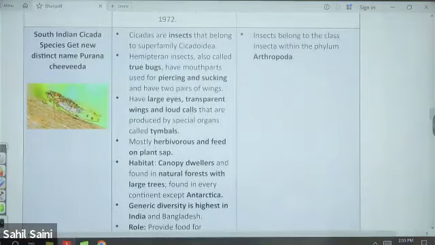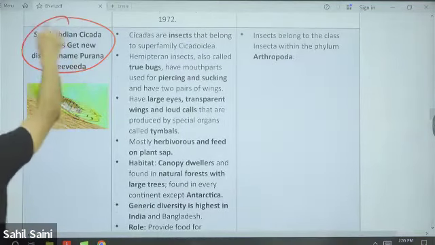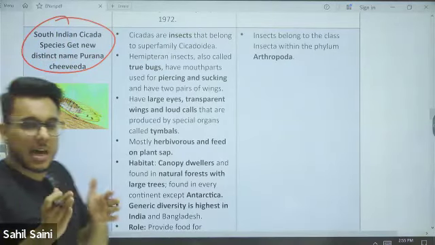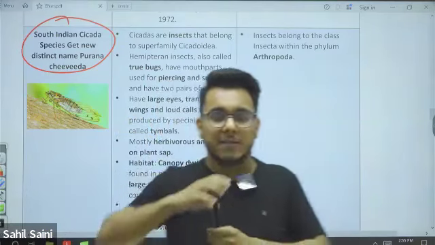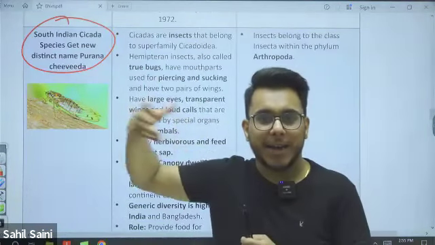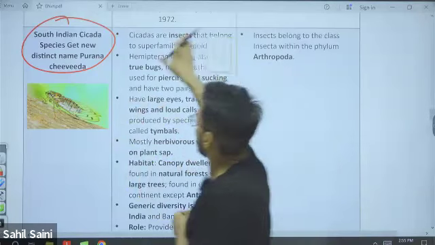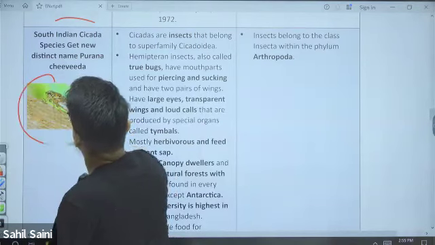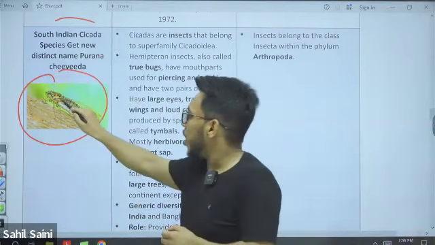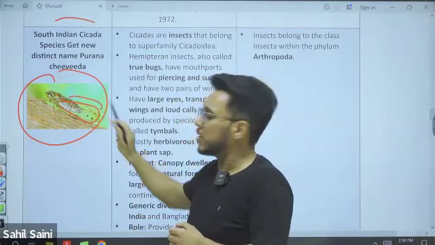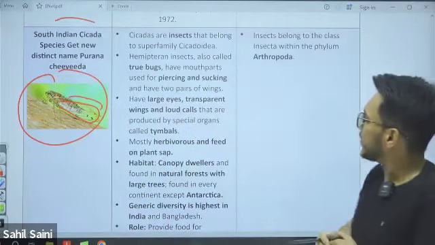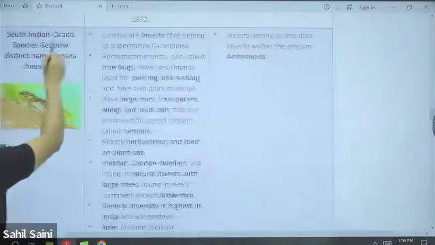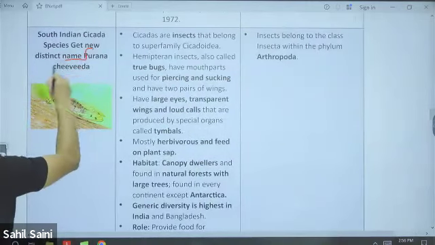Then next, South Indian cicada. Now, what is a cicada? A cicada is a variety or species of insects which have long, narrow, transparent wings. Sometimes they also look like a dragonfly. Recently, the South Indian cicada has been given a name, that is the Purana Chichwada.